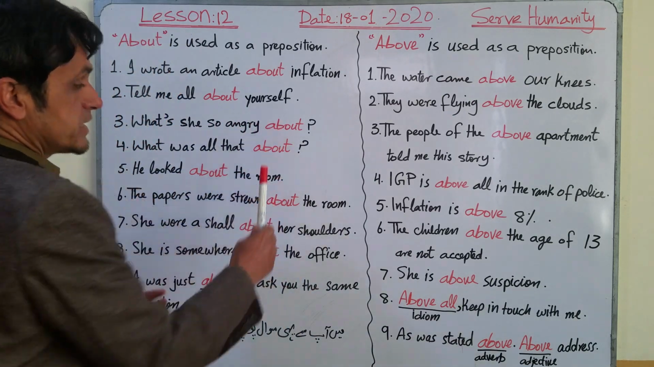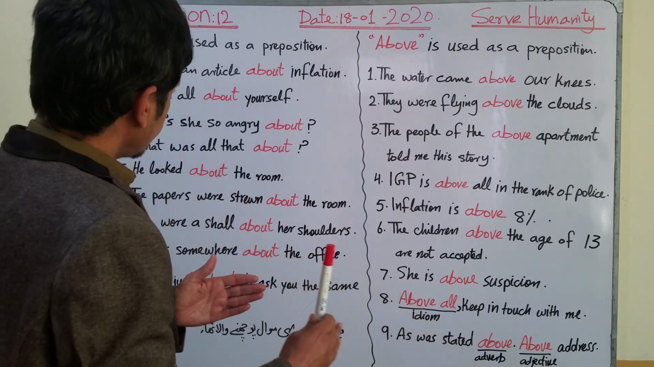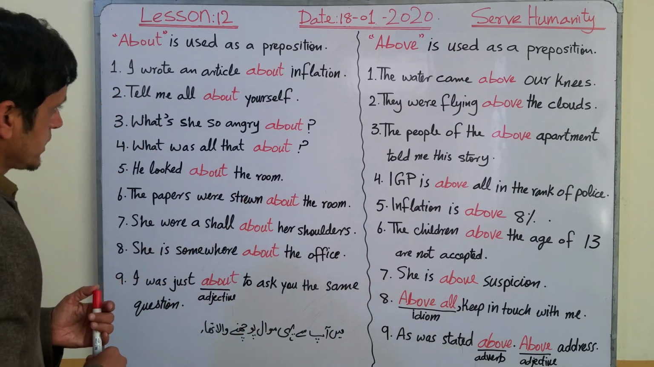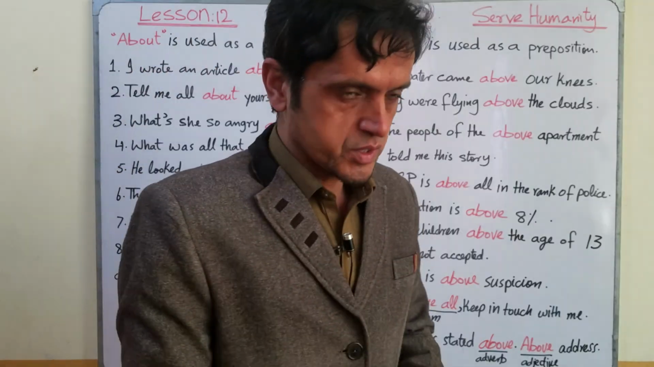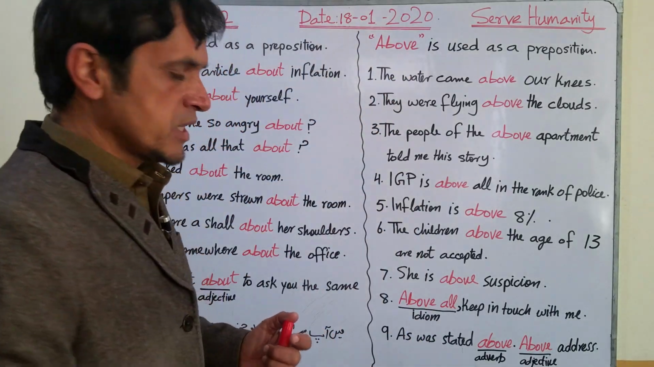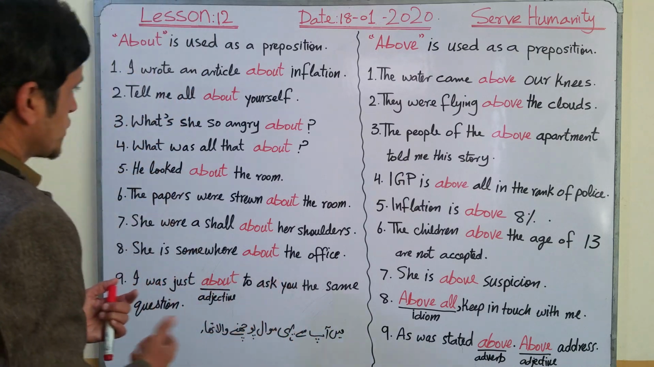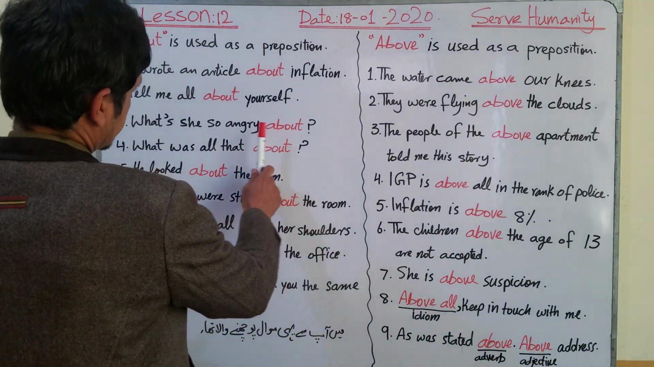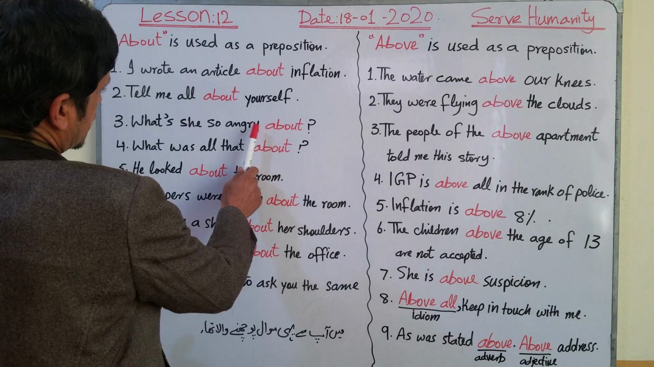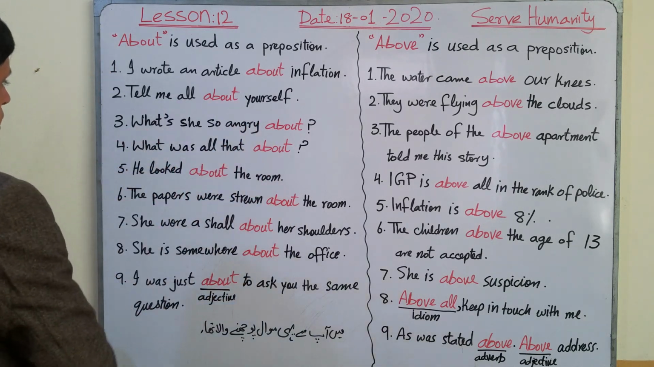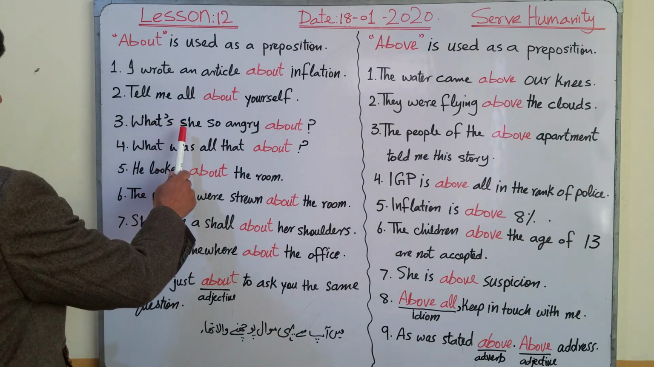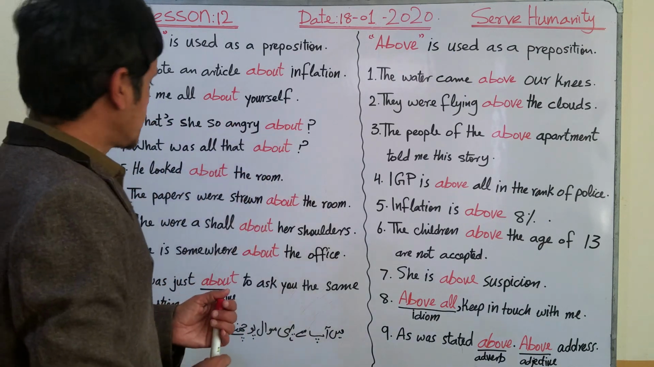And about is at the end of the sentence in question sentences. In interrogative sentences, where you ask questions, we put the preposition at the end of the sentence, and this shows the relationship of this noun with the rest of the sentence. So here you can say what's she so angry about.